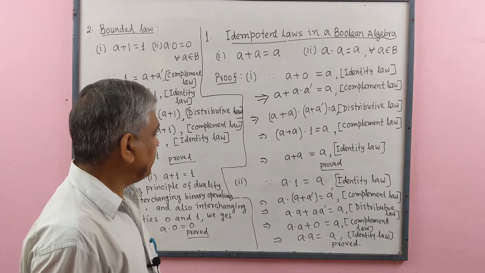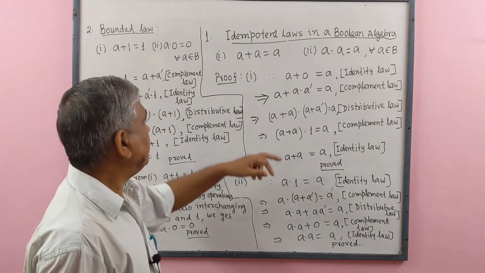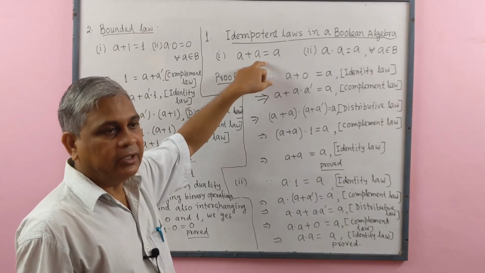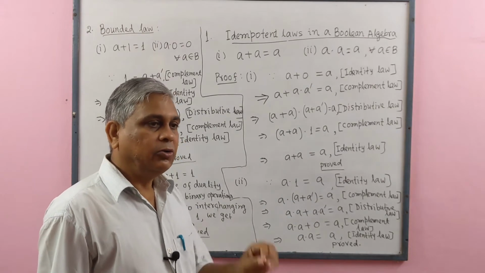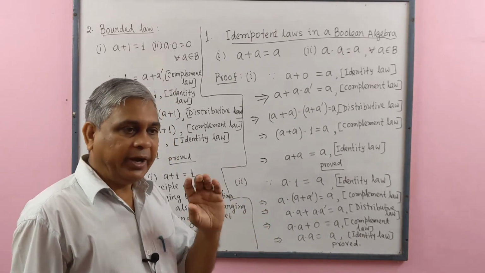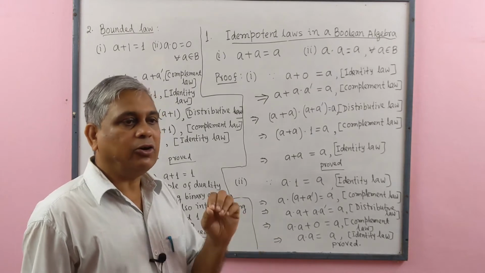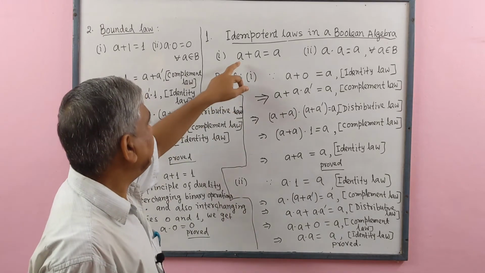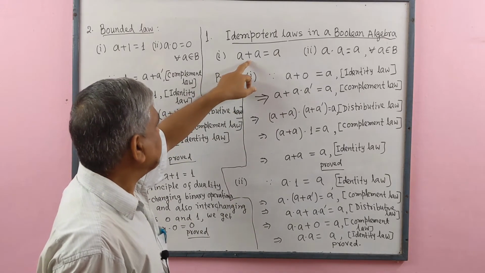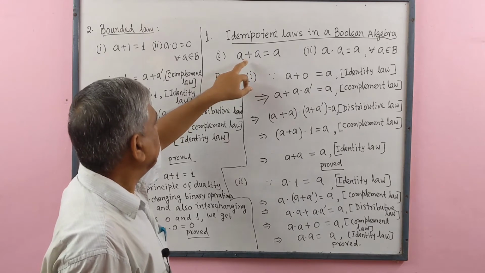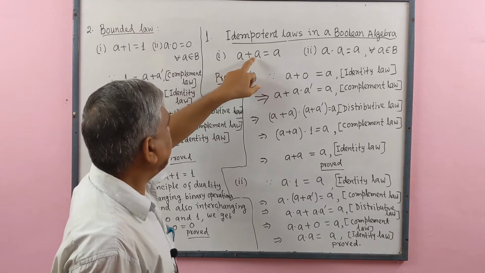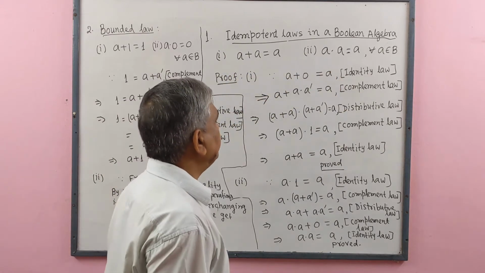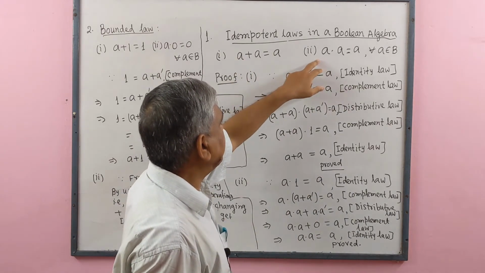We may also prove this number 2 with the help of number 1 by applying the principle of duality. In principle of duality, we interchange binary operation plus and dot and also interchange identities 0 and 1. If we interchange here plus by dot, then we get a dot a equal to a. This is number 2.